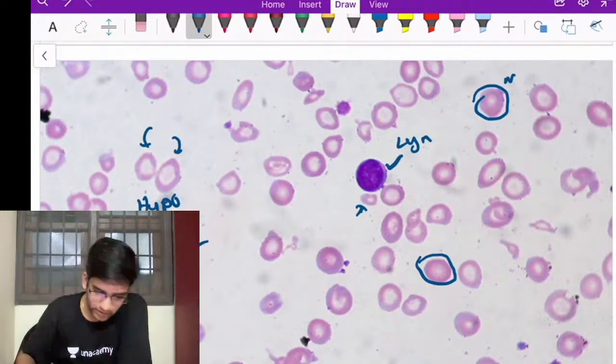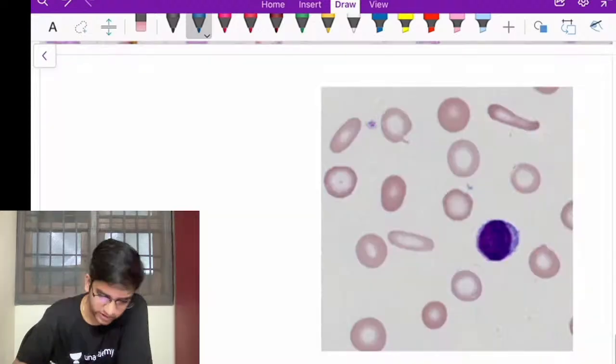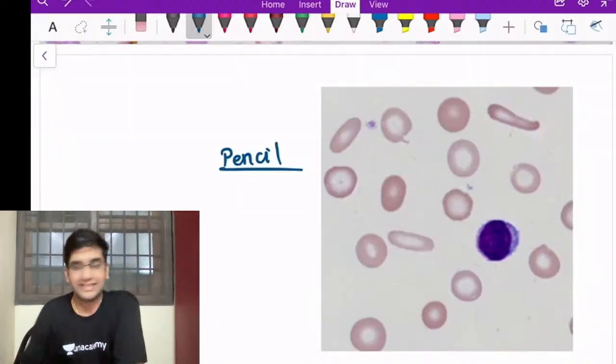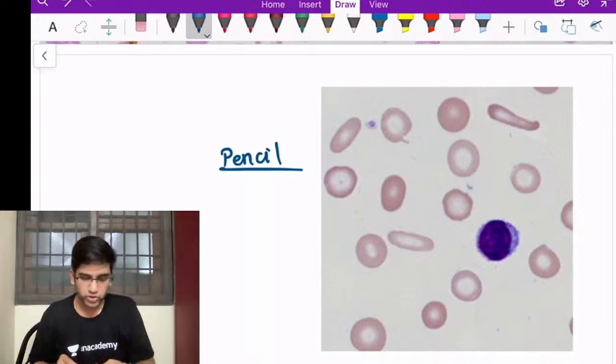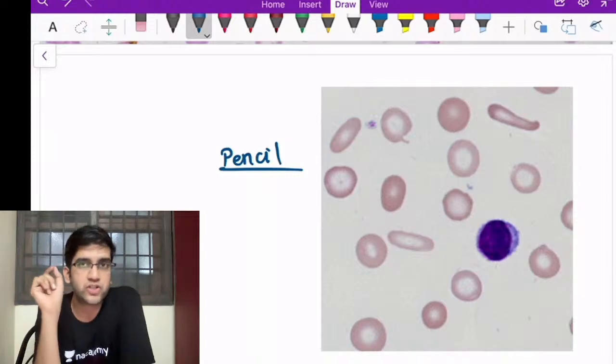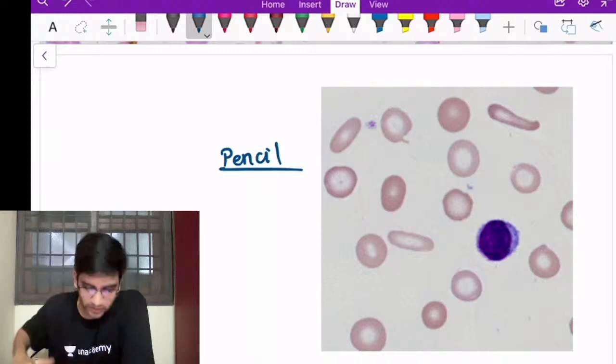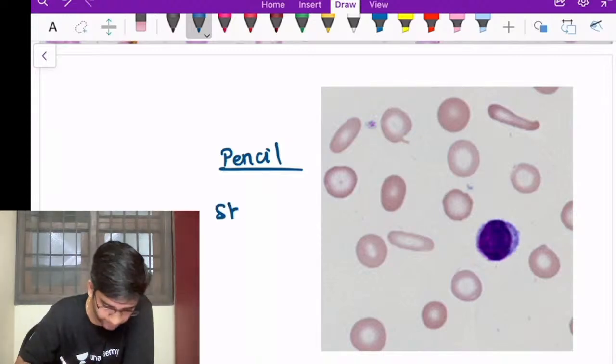right? Now look at this. And look at these. These are my pencil-shaped cells. Those are my pencil-shaped cells, right? One of the very close differential diagnoses of a pencil-shaped cell is an elliptocyte. You have to be able to differentiate them. The easiest way to differentiate them is to look at the pallor. A pencil-shaped cell should be pale.